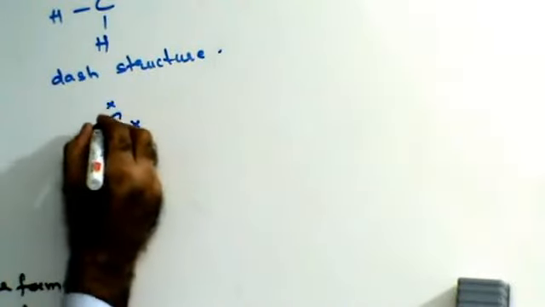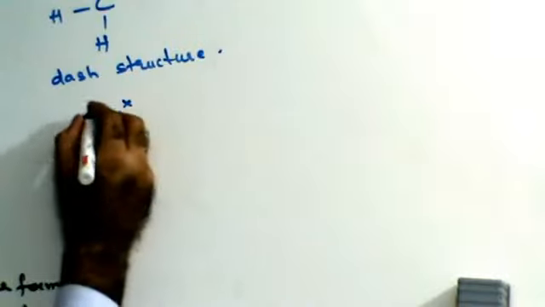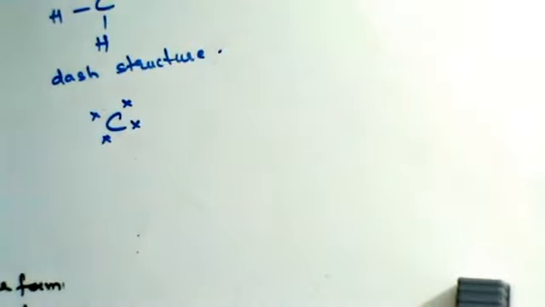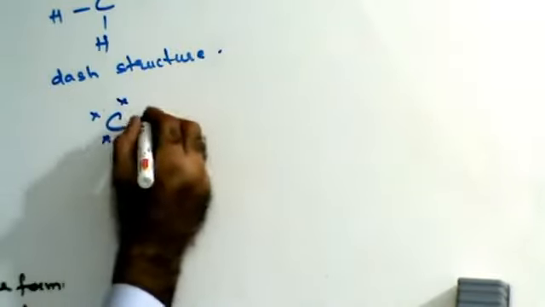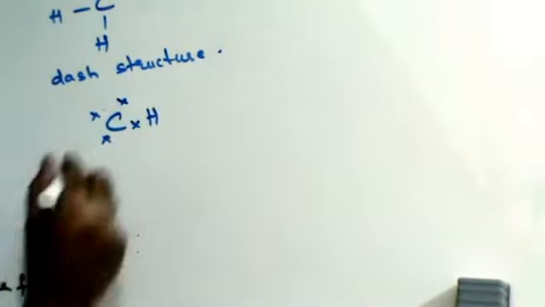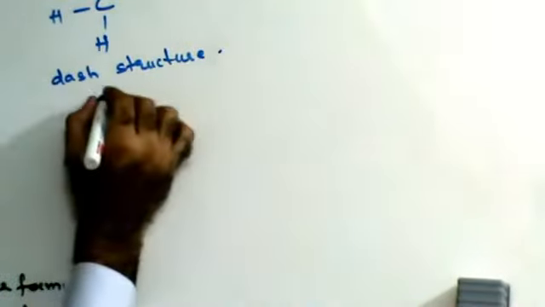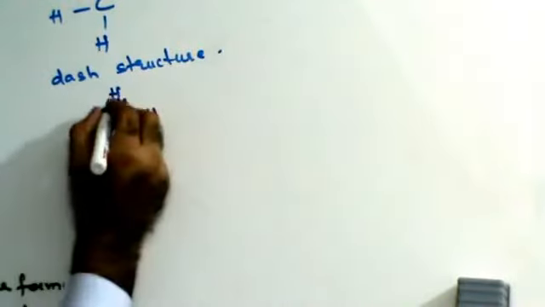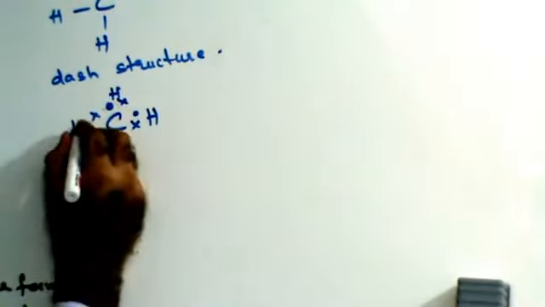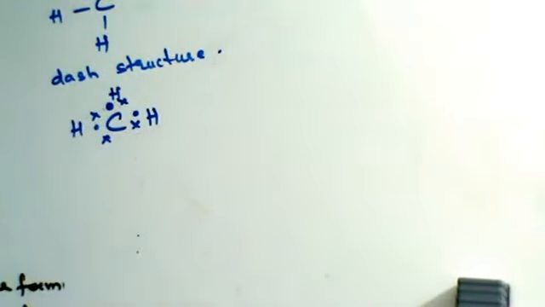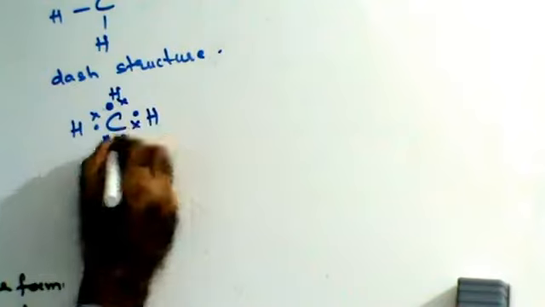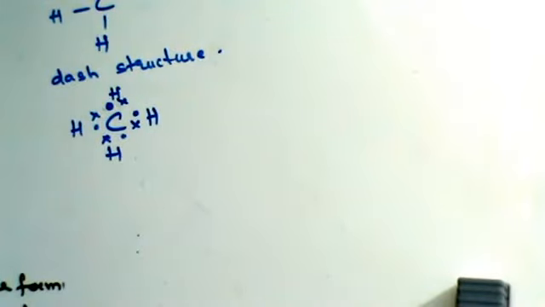See, carbon. Carbon has 4 electrons in its outermost orbit. 1, 2, 3, 4. Just a simple cross, put the cross anywhere. This is going to combine with 4 hydrogen. Hydrogen has 1 electron in its outermost orbit, so here one covalent bond is formed. The same happens with each of the four hydrogens, one covalent bond each.